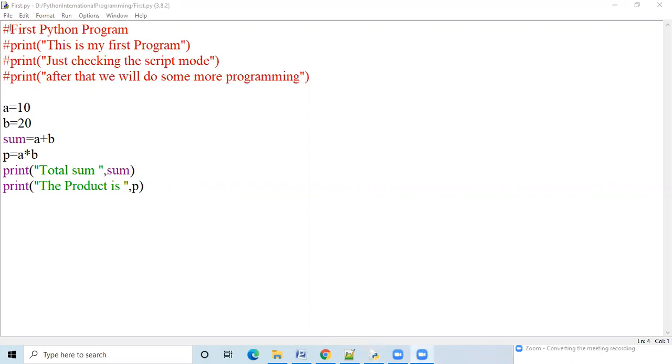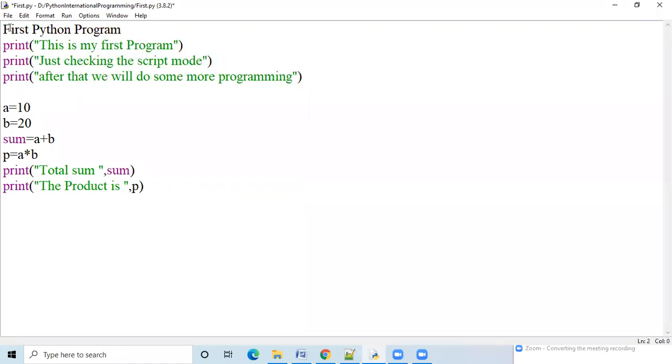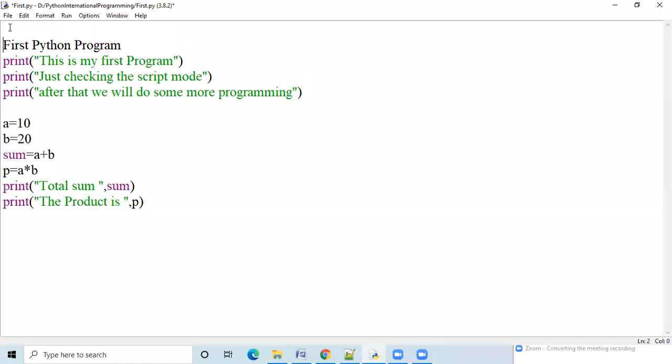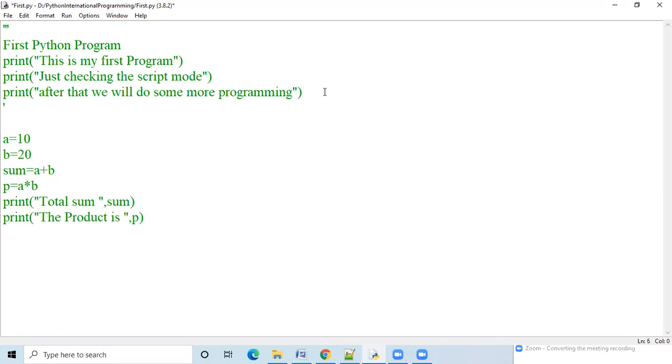And how to write the multi-line comments? I just want to make them a multi-line comment. So multi-line comments always start with triple single inverted commas, 1, 2, 3, and I just want to write triple single inverted commas here.